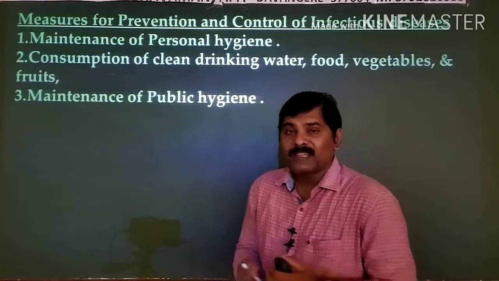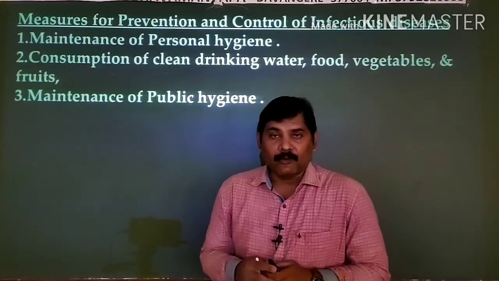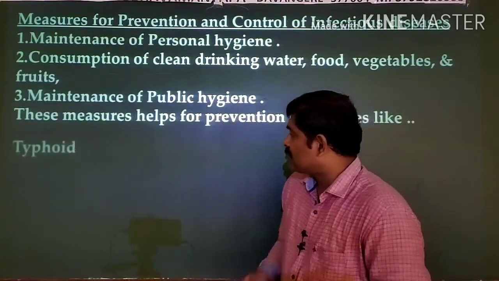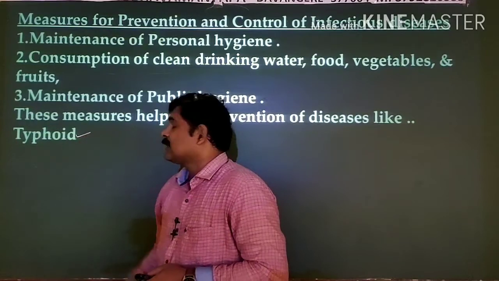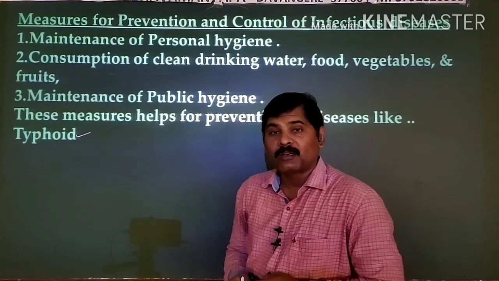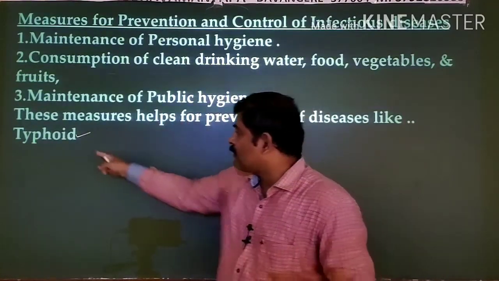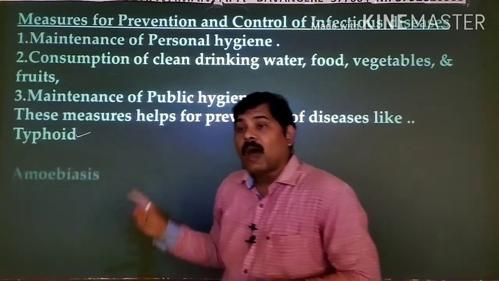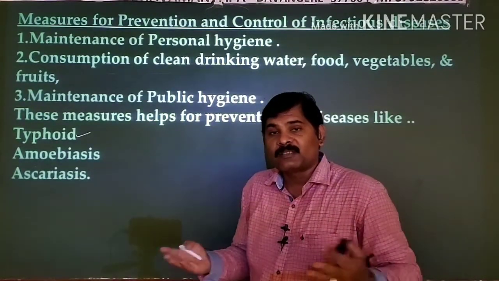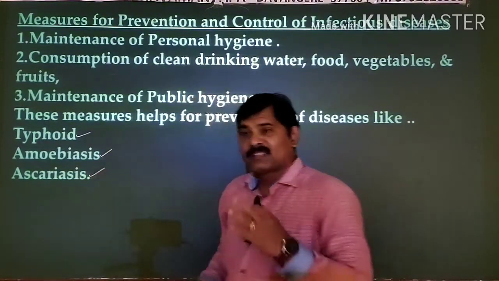When you do all these things, generally it helps in prevention of certain kinds of diseases, like typhoid. I said typhoid is caused by contaminated food and water, right? So these measures help us prevent diseases like typhoid, amoebiasis and ascariasis. These three types of diseases can be prevented by following the above mentioned measures.